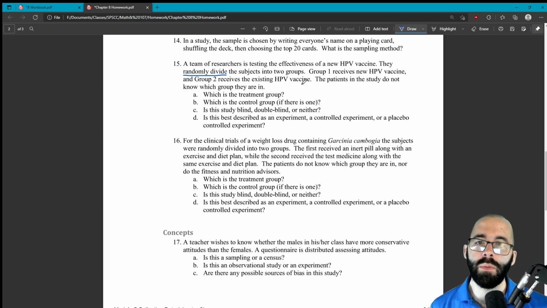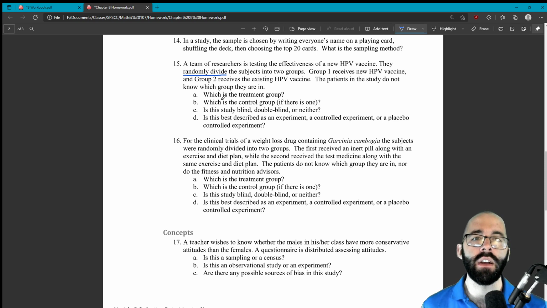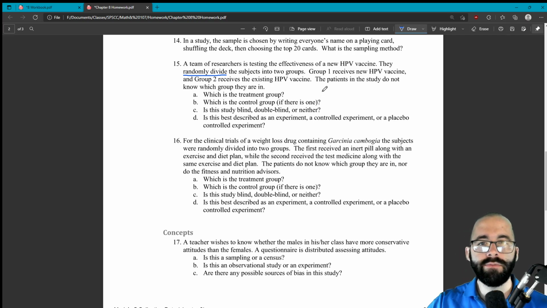The treatment group, so you might say they're both being treated, right? Group 1 is getting the new one, and group 2 is getting the old one. But when we say treatment group, we mean treatment as in, what are we measuring the effect of? What are we trying to change? What's the new thing? So it is just group 1 for the treatment group. The control group is group 2. That's the baseline.